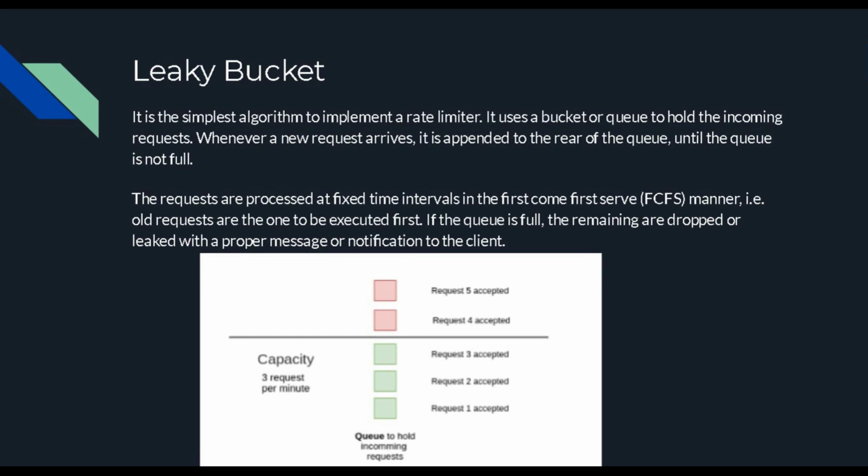Once request 1 gets processed, space will become free and 2 and 3 shift downwards, and then if any more requests come, like 7 or 8, it looks at the space, so they will get adjusted, and whichever cannot be adjusted will go to waste on the sideways. So the requests are processed at fixed time intervals in FCFS manner, the oldest request being executed first, which is a property, and if the queue is full, the remaining ones are dropped and leaked. So that is why it is called the leaky bucket algorithm.